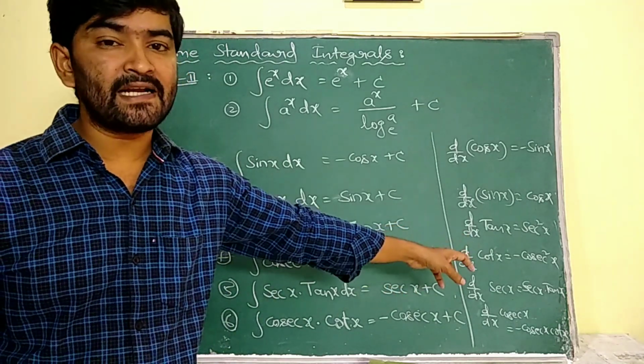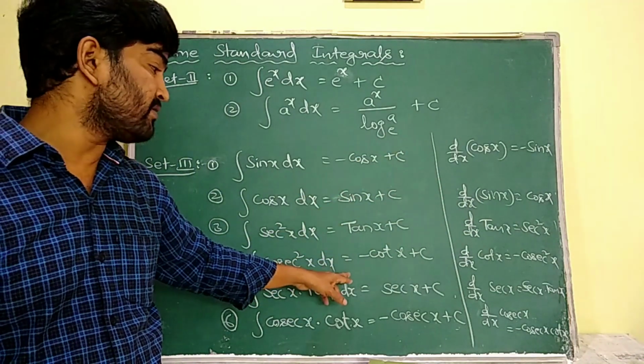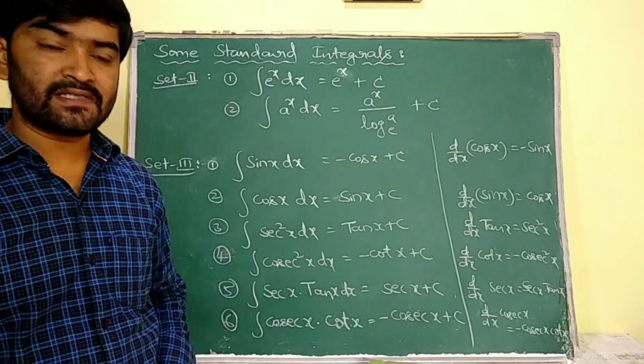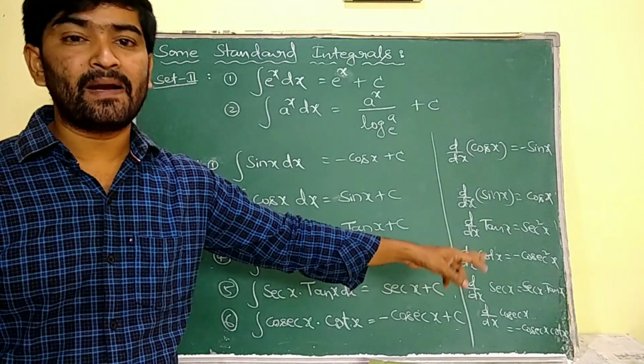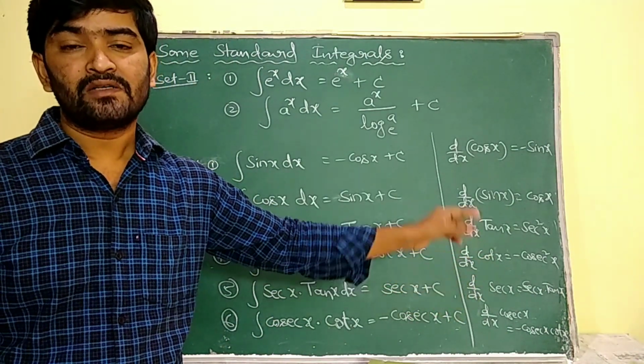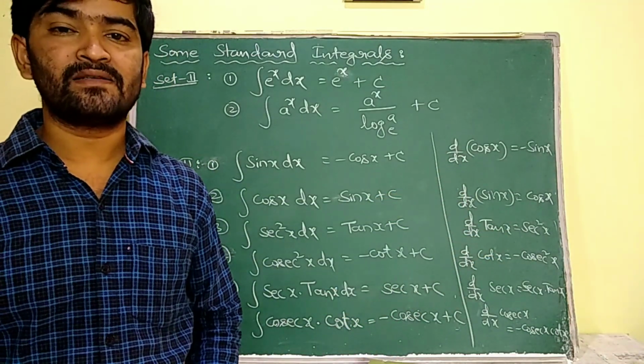d by dx of secant x is secant x tan x, so the integral of secant x tan x is equal to secant x plus c. Next, d by dx of cosecant x is minus cosecant x cot x, so the integral of cosecant x cot x is equal to minus cosecant x plus c.